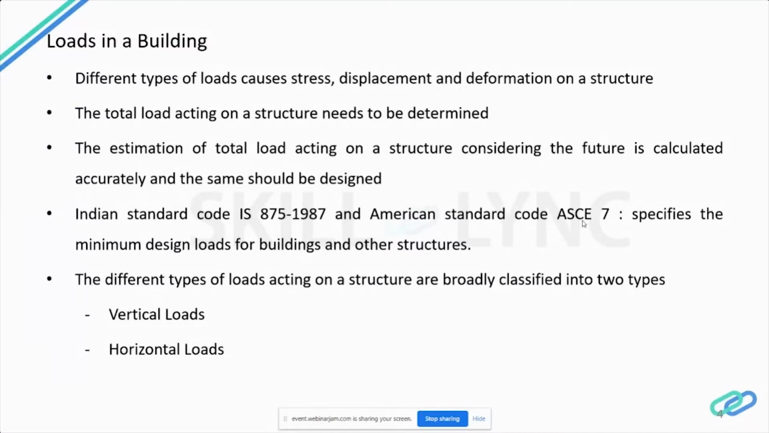So the Indian Standard Code IS 875 Part 1, Part 2, Part 3 and Part 4 are the codes which we use to refer for loadings. And the American Standard Code ASCE 7, Minimum Design Loads for Buildings and Other Structures, deals with various loads for structures. So there are different types of loads acting on a structure, and we have classified that into vertical loads and horizontal loads, that we can also say as gravity loads and lateral loads.